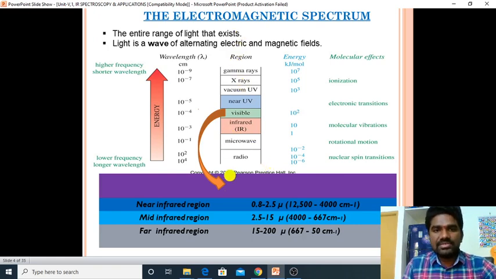This is known as the electromagnetic spectrum. Which rays are absorbed by the molecule determines the spectra. We will discuss later one by one.